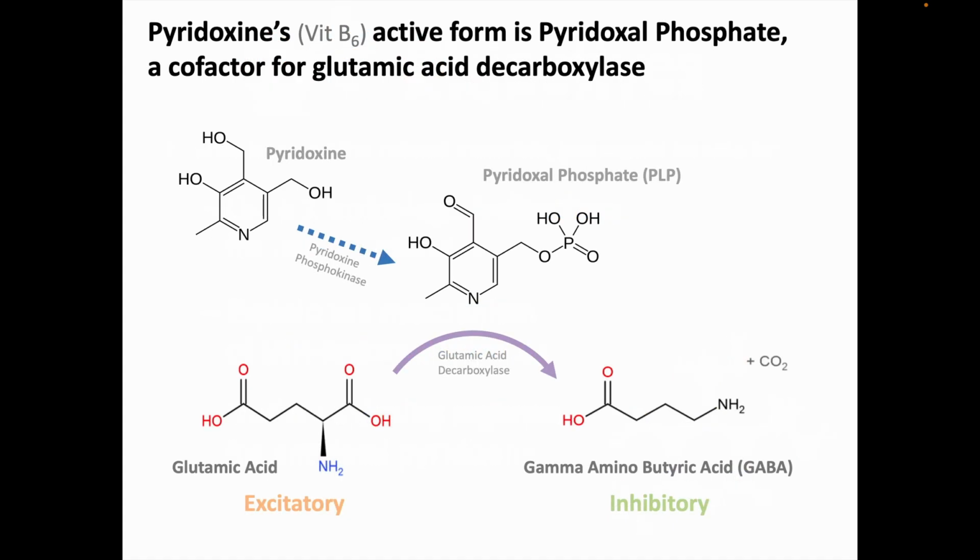Pyridoxine is vitamin B6, and it's converted into its active form by pyridoxine phosphokinase to form pyridoxal phosphate, or PLP. Pyridoxal phosphate is a cofactor for glutamic acid decarboxylase, which converts glutamate, an excitatory neurotransmitter, into gamma-aminobutyric acid, GABA, our primary inhibitory neurotransmitter.